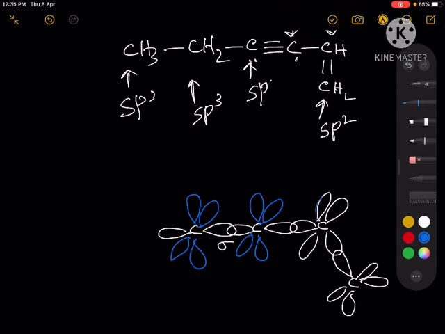So I use this color, let's say. These are the pure p orbitals, and these sp hybrids and sp2 hybrids will bond with hydrogens.